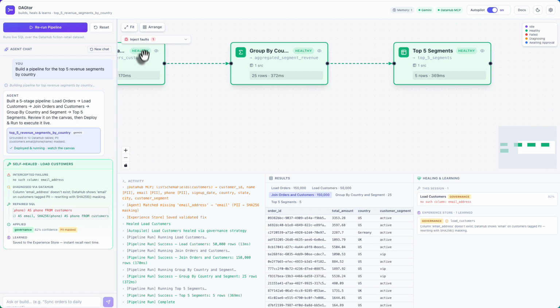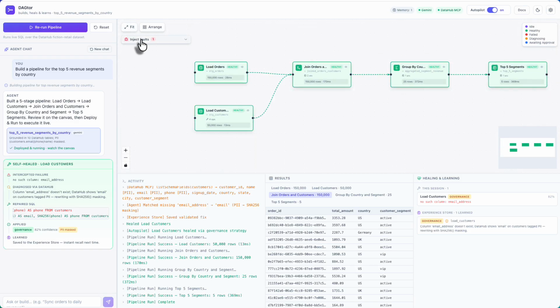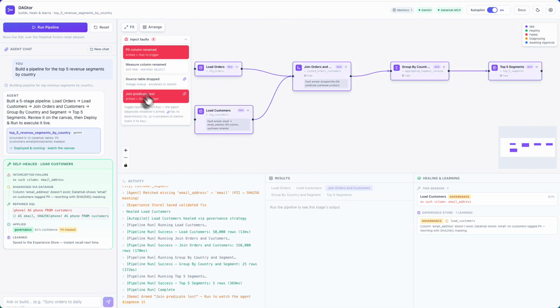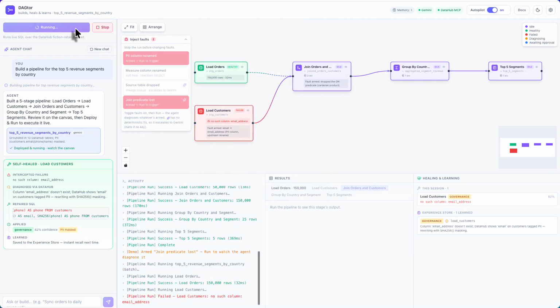Now let's break it on purpose. I'll arm 2 real failures on the deployed pipeline. First failure, a missing column. DAGtor doesn't guess from the error string.